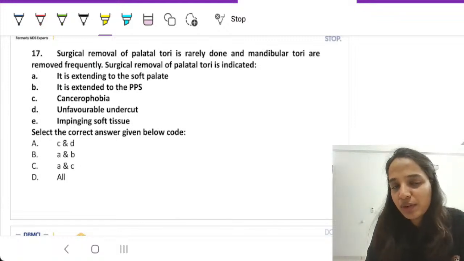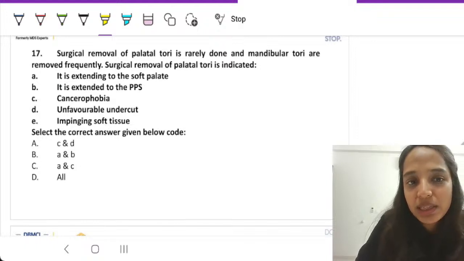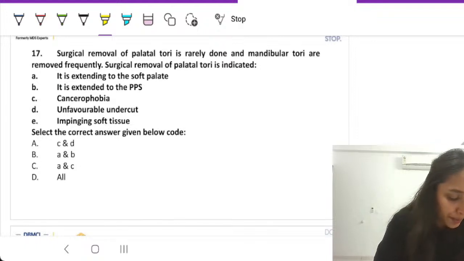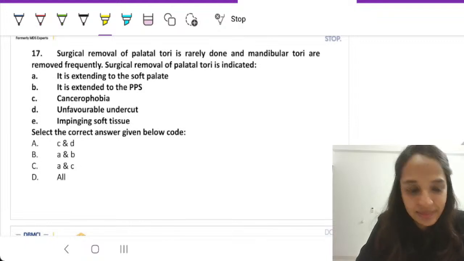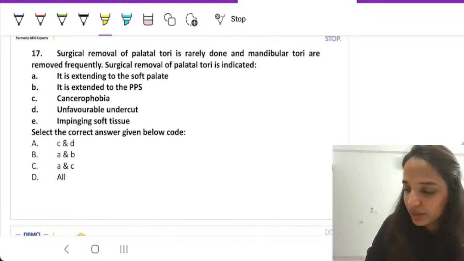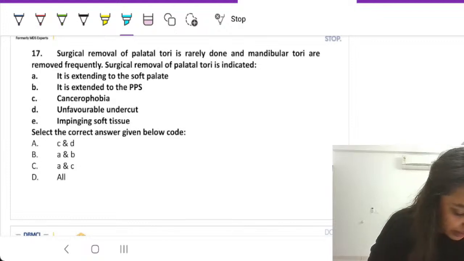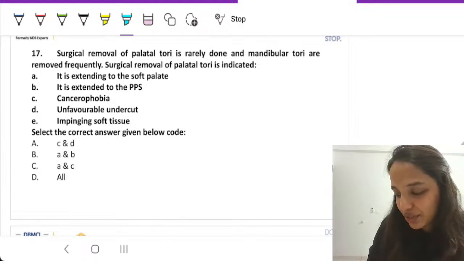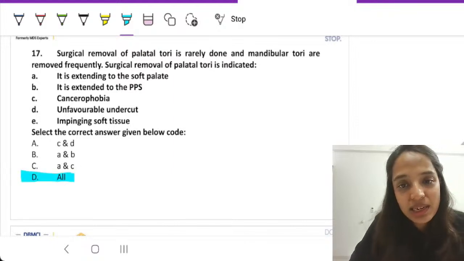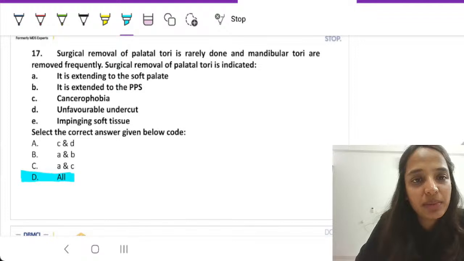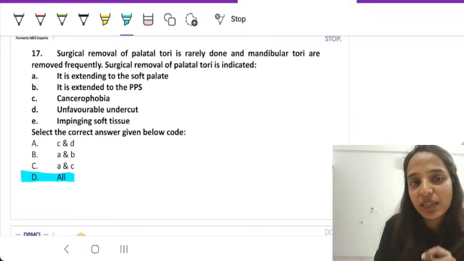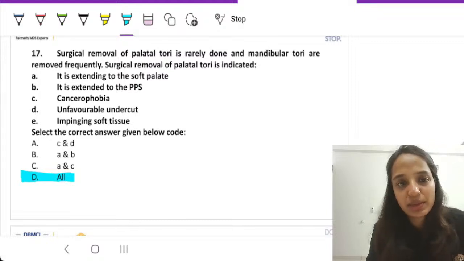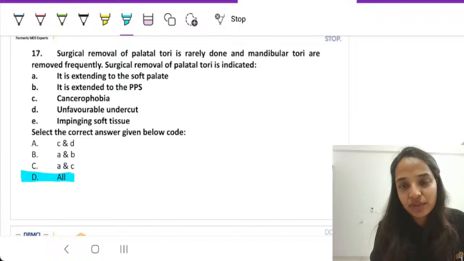What do you say, students? When will you remove a palatal tori? A, B, C, D, E are your given options here. So, Harmandeep, she has mentioned the answer. Very quickly, she has mentioned the answer all, and she is absolutely correct. All is the correct answer over here. Option number D, all of the above is the correct answer. Remember, it is asking you indications of palatal tori removal. All of the options that are mentioned here are correct. D, all of the above is correct.